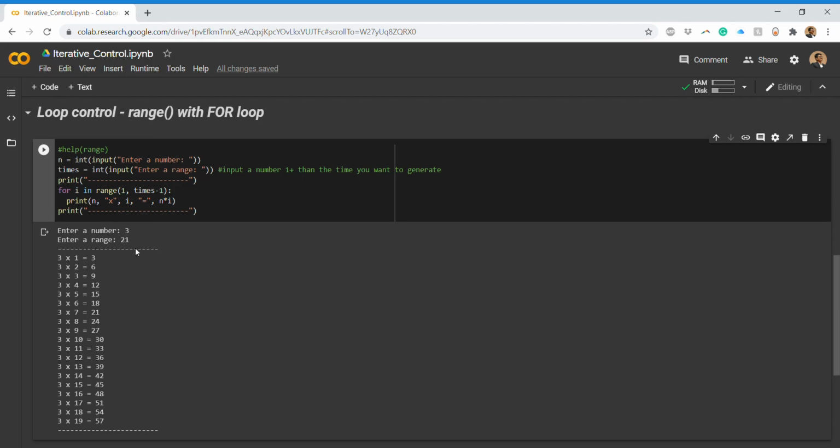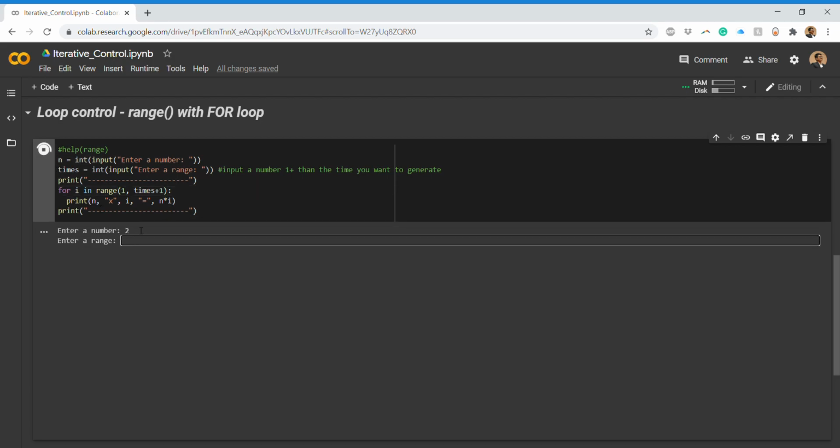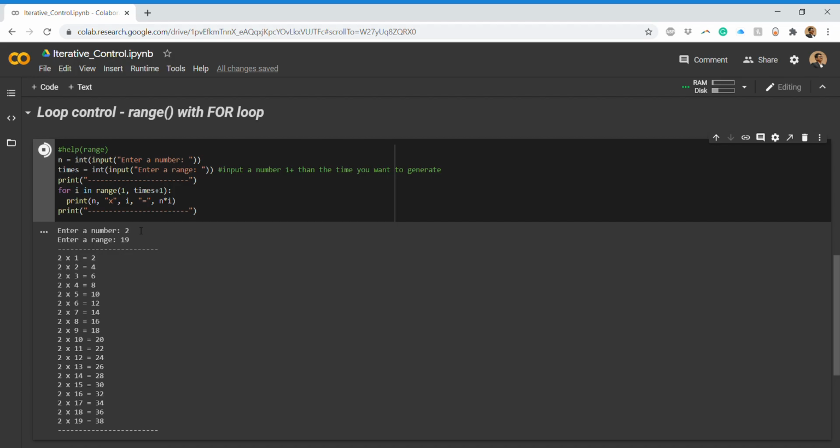So you can see how this can change, depending upon this condition you can mix and match. And if I write times plus 1, you can control how many times you want to generate. So if I say I want to generate till 19 here, it will be till here. So basically that is times plus 1.